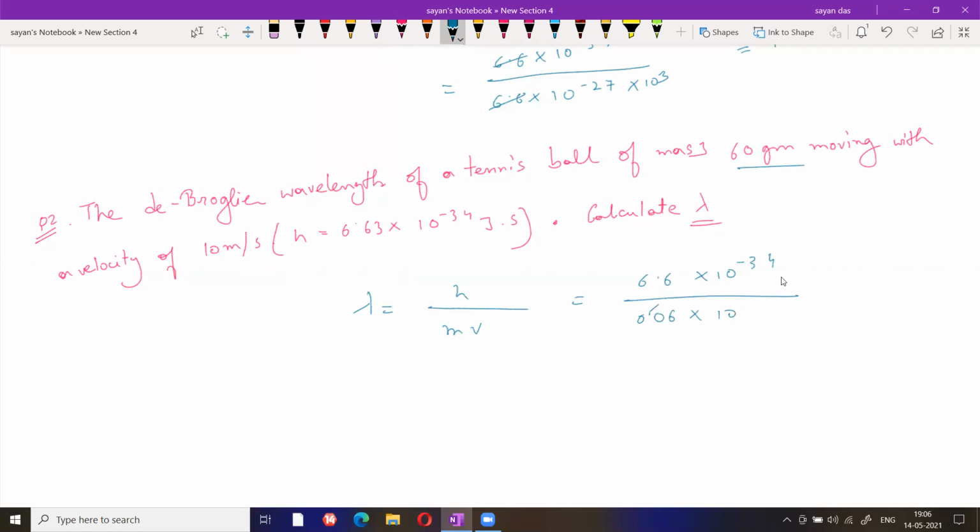Just omit the point, 100, that is 1.1. So lambda equals 1.1 into 10 to the minus 33 meters. Sir, why do we multiply by 100 above? Just I am removing this one. Okay, sir.